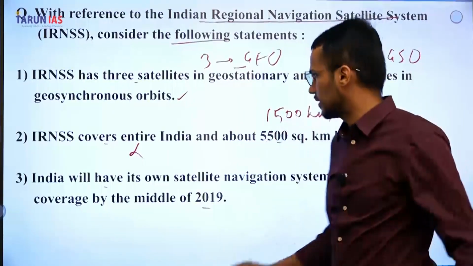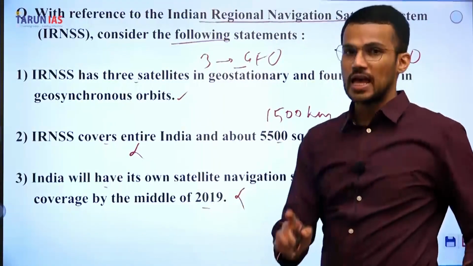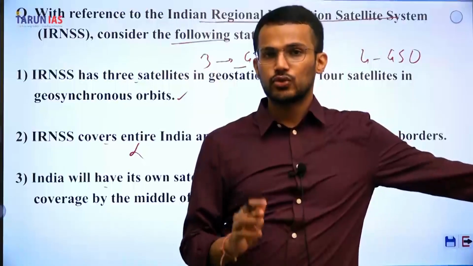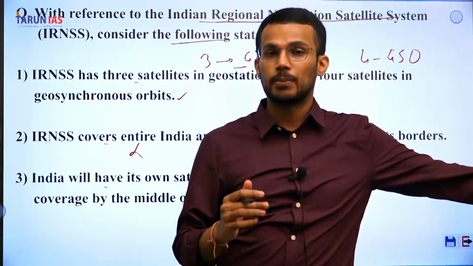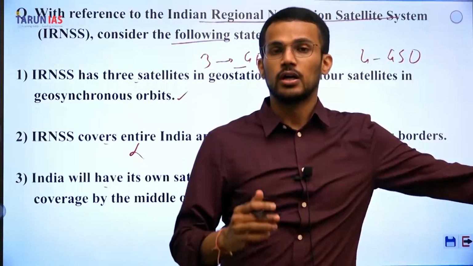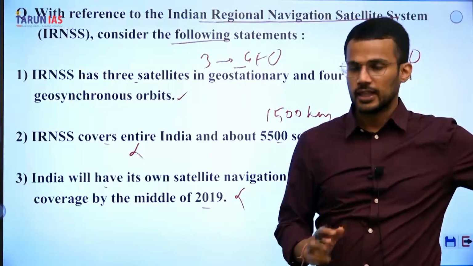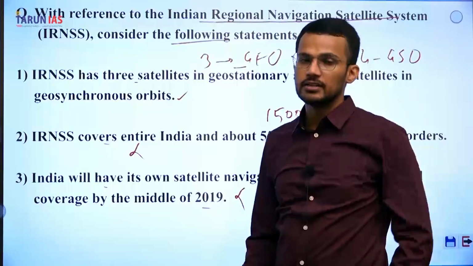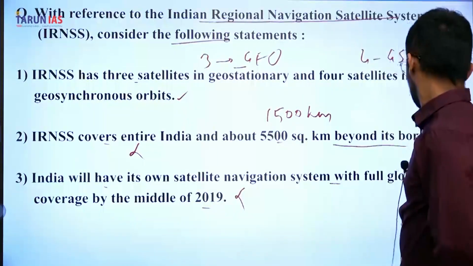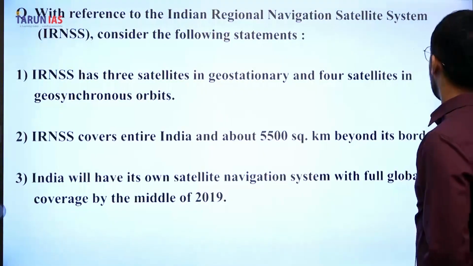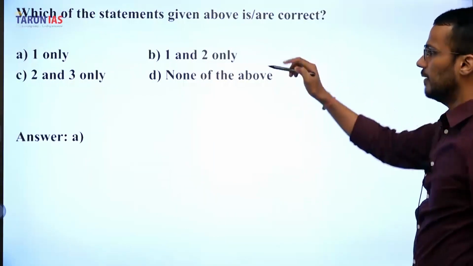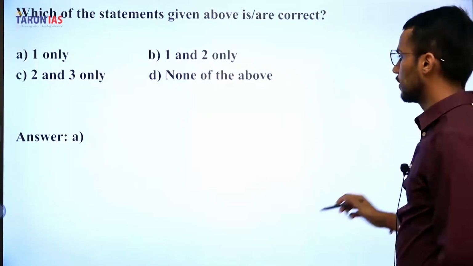This statement is again incorrect because as of now, ISRO does not have a plan to have its own global navigation system. That's why third statement is incorrect. And hence answer of this question is A, 1 only.